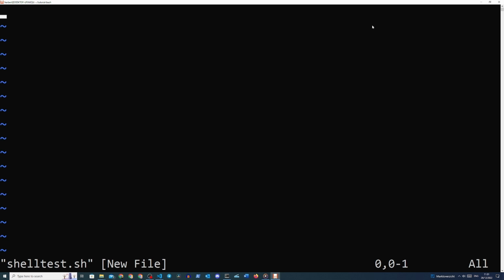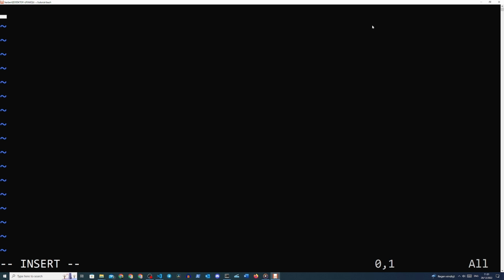Now that we have our text editor opened, let's try another mode of writing text in Vim, the append mode. Instead of pressing I on your keyboard, press the A button. This will append your text rather than insert it. With the insert mode, you write the character before the cursor. With the append mode, you write the character after the cursor. Now in this case, it doesn't matter of course because it's a new file, but I thought I would mention it anyway since sometimes it can come in handy.